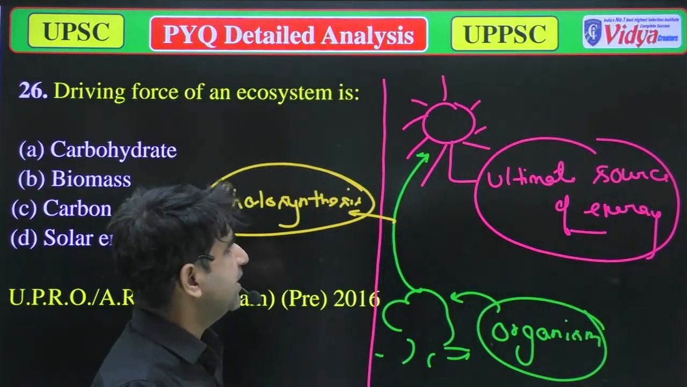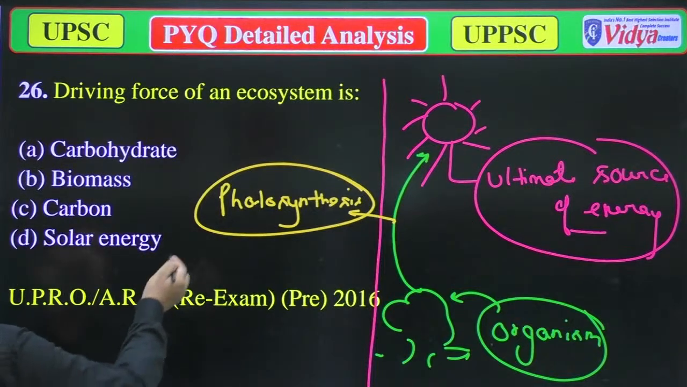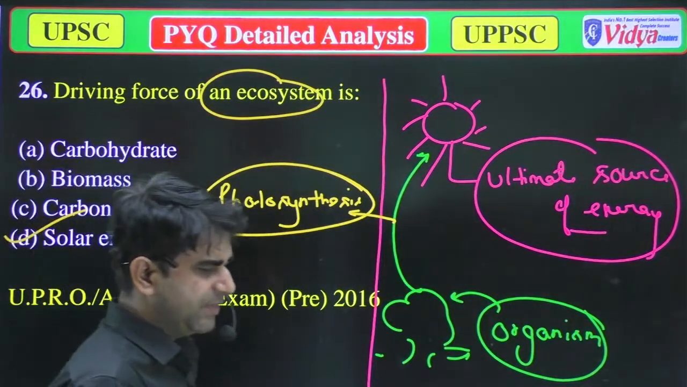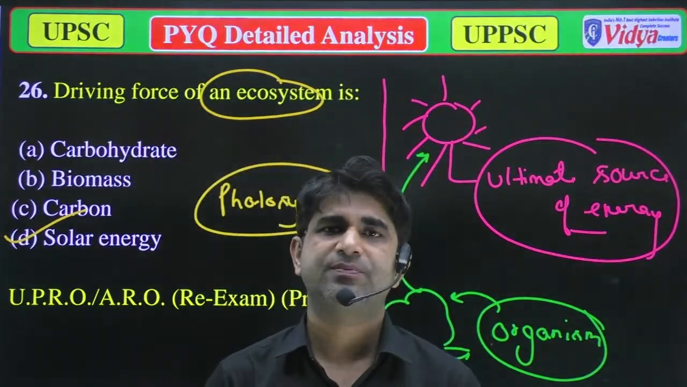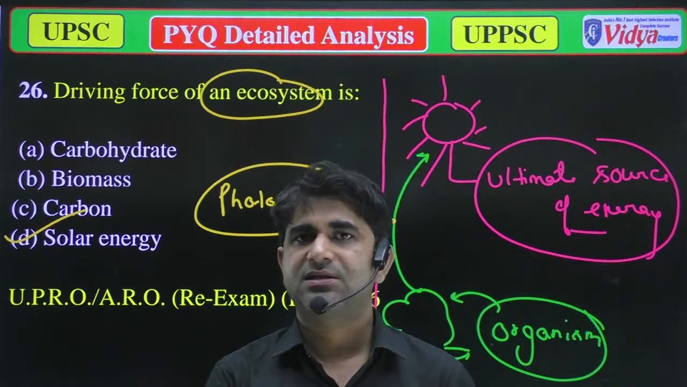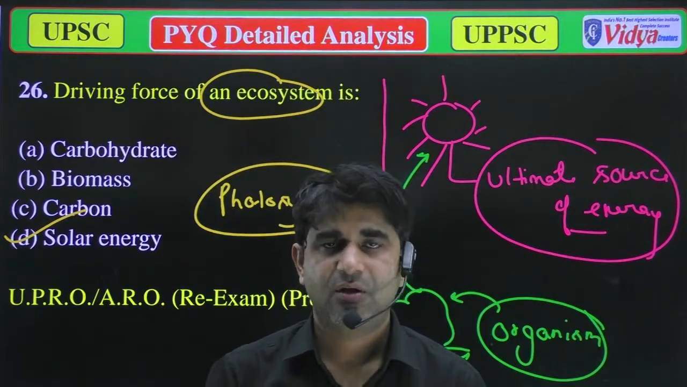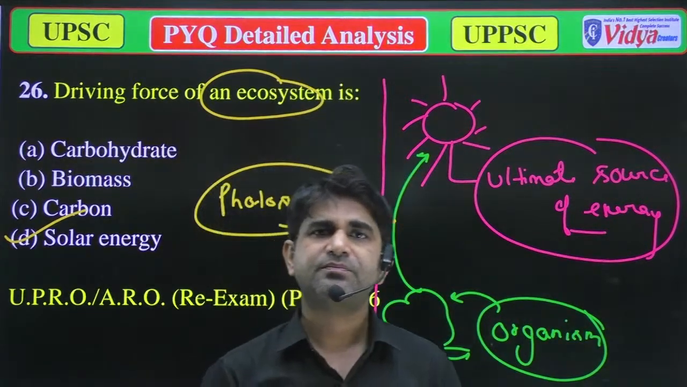So we can say the ultimate source of energy of an ecosystem on this earth is solar energy. If you talk about any ecosystem, like the grassland ecosystem, grasses are plants, so they synthesize their food with the help of photosynthesis. So solar radiation is necessary. Second thing is